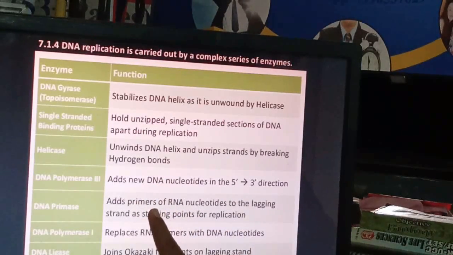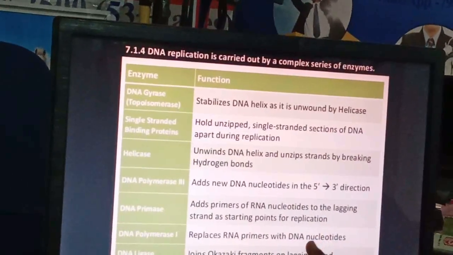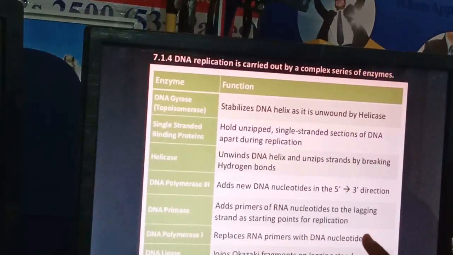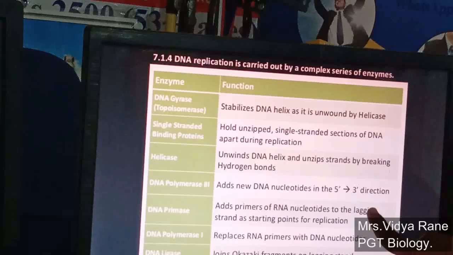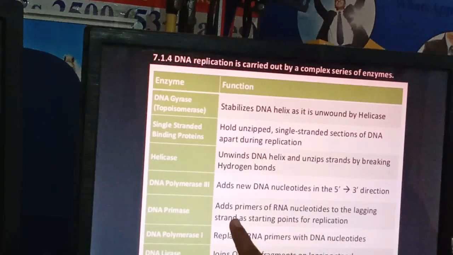So it adds a primer of RNA nucleotides to the lagging strand. Whenever we see the DNA replication, at that time you will understand what a leading strand is and what a lagging strand is. So on the lagging strand, at the starting point of replication, the primer is added by the DNA primase enzyme.